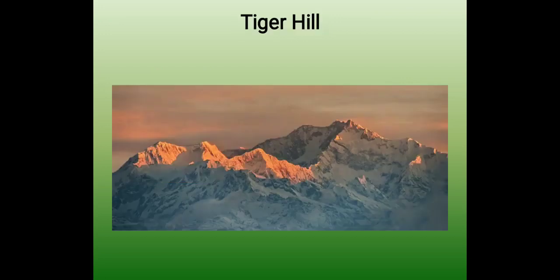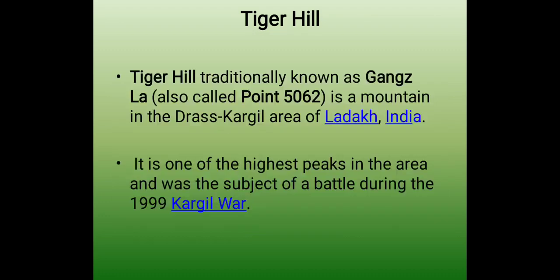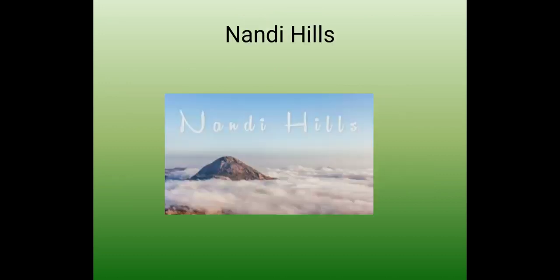Now we will talk about another hill which is there in India, that is Tiger Hill. It is also a very beautiful place, a hill station. Tiger Hill, traditionally known as Ganjla, also called Point 5062, is a mountain in the Dras Kargil area of Ladakh, India. It is one of the highest peaks in the area and was the subject of a battle during the year 1999 in the Kargil War.